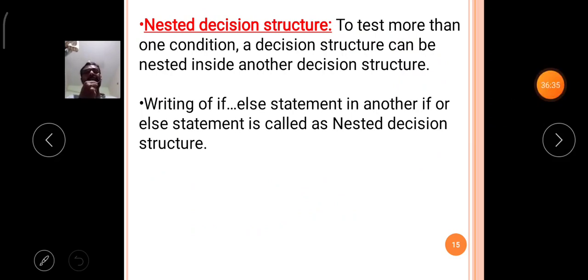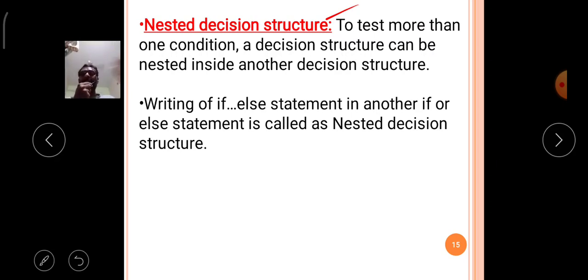In the nested decision structure concept, according to the requirement of the programmer, if or if else statements are nested, interrelated with one or more if or if else statements.